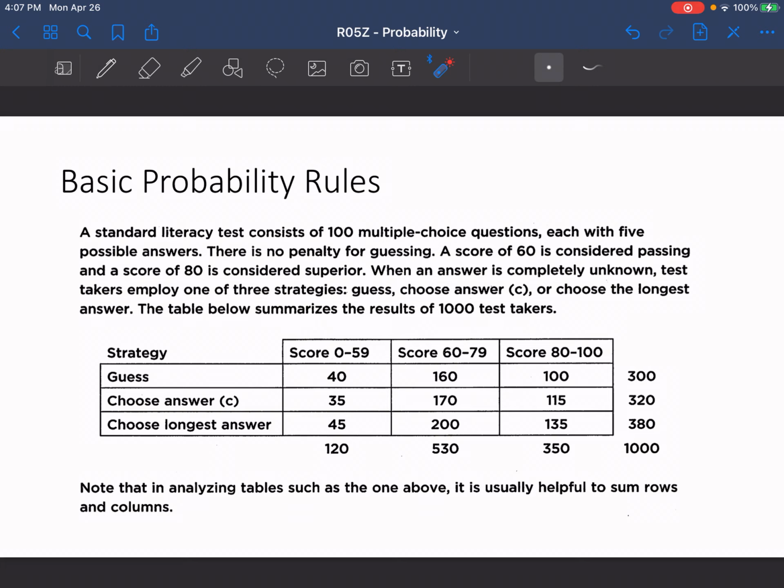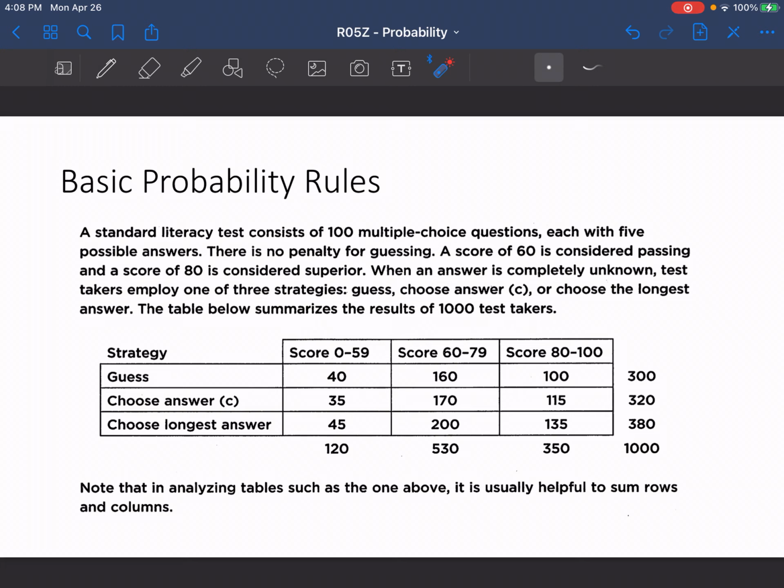So basically what they did was they took 1,000 test takers, and they made them choose whether they were going to guess on every question, just choose answer C on every question, or choose the longest answer on every question. And then they tallied up their scores based off of how they did. We had 300 who just chose to guess on every single answer. 40 made between a score of 0 and 59. Then 160 made between a score of 60 and 79, and 100 made between a score of 80 and 100.